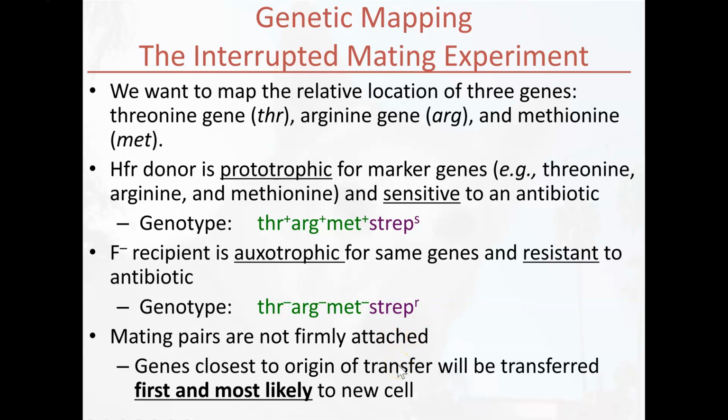We allow these bacteria to mix. So we put them in the same flask. We mix it so that they are allowed to come in contact with one another, but we're not going to allow them to stay in contact for very long because we want to actually time it to see which genes will be transferred first. We know that the genes that are transferred first will be the ones that are most closely positioned to the origin of transfer.